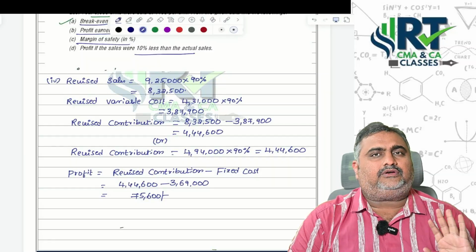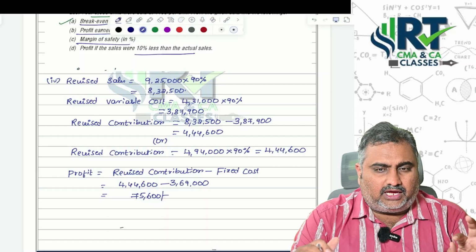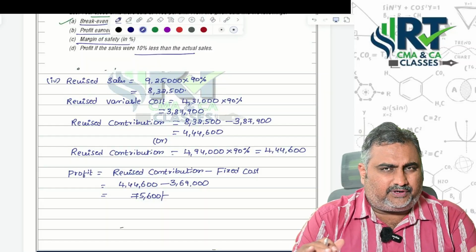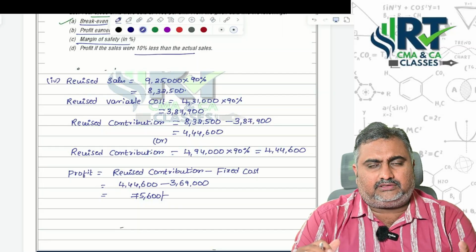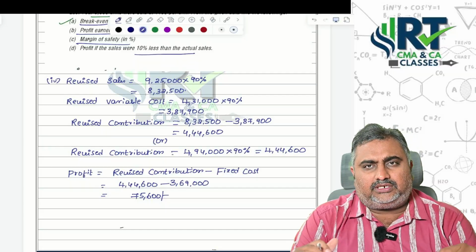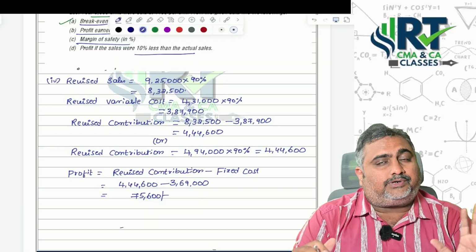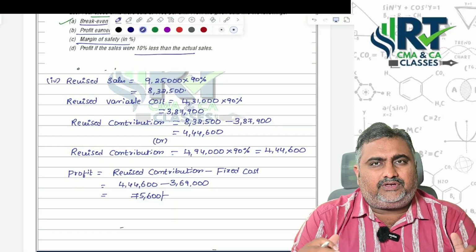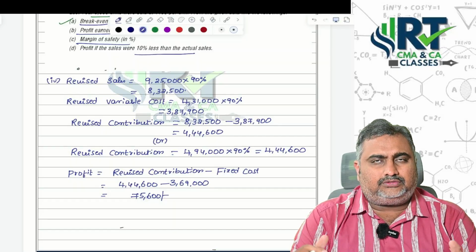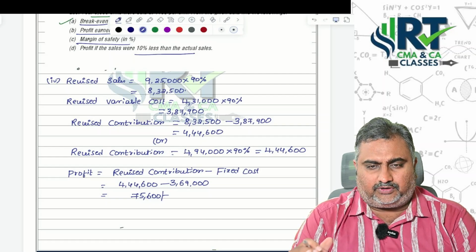Once you find that, you get the profit part. This is the way we are supposed to solve the question. I think this is completely a different question, and you cannot find these questions in the study materials also. Even in the last examination, you didn't have these kinds of questions. That's the reason, students, please practice these kinds of questions so much. So that is the reason we are bringing all these questions to you. You need to be very perfect with conceptual clarity.